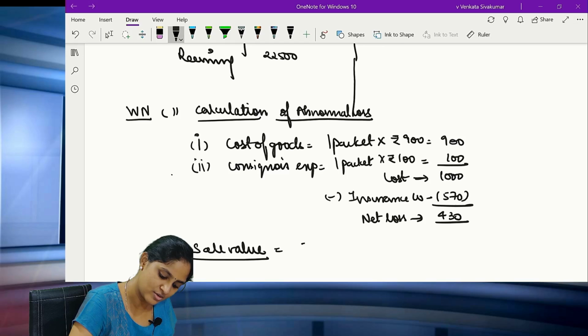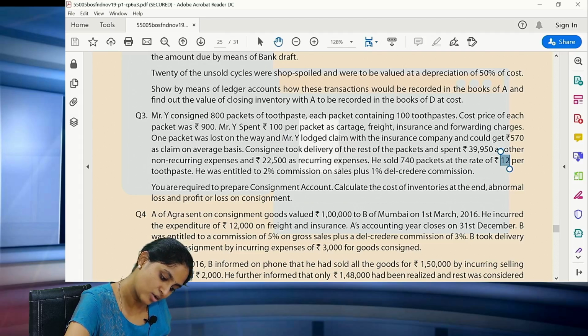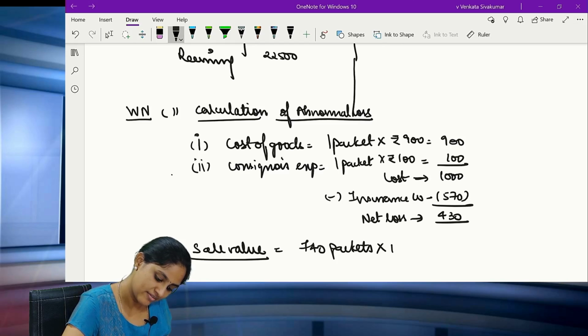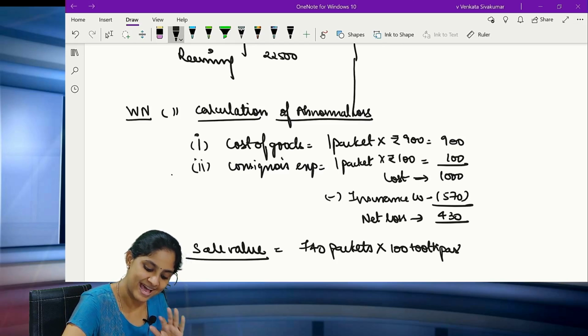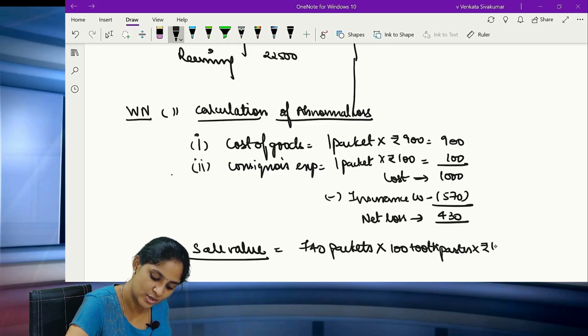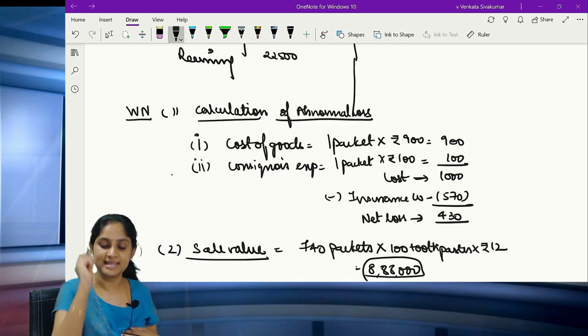Please see, sale value is equal to 740 packets. Correct? Per packet how many will be there? One packet contains 100 toothpaste. Why madam you are multiplying here 100 toothpaste? Because we have the value of 12 rupees per toothpaste. So that is why we are multiplying this. Clear? This is the sale value.